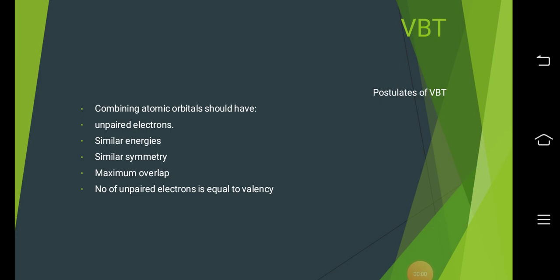We will begin with the chemical bonding chapter. The first thing to talk about is valence bond theory. Let us start with the postulates of valence bond theory.